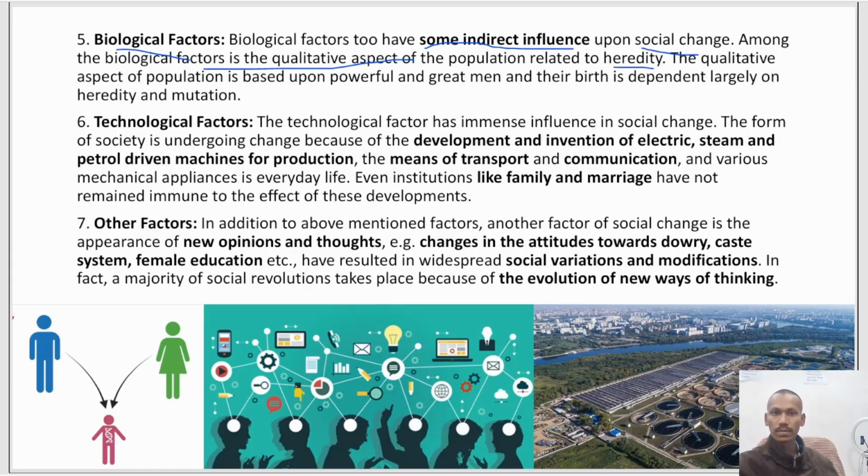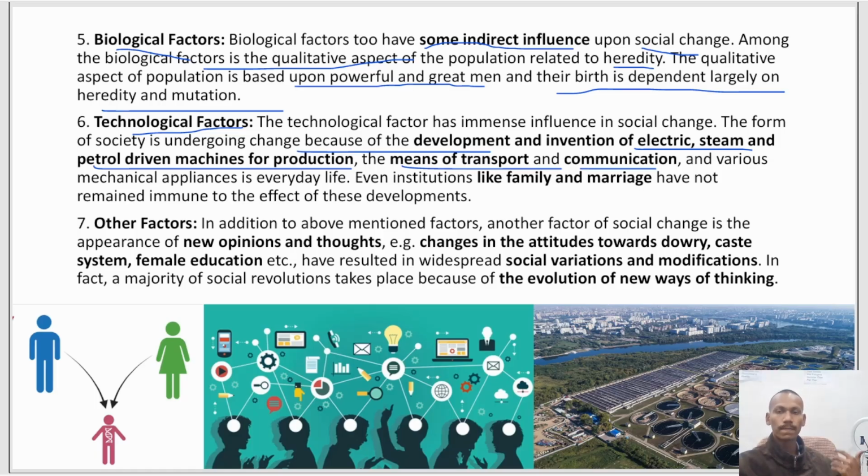Now the qualitative aspect of population depends basically upon the powerful and great men. Whatever the quality and ideas of the population, most of it will be based on the powerful and great men of that time, and their birth is dependent largely on heredity and mutation. Then technological factors. Development of a country or a city depends upon the electric steam system, petrol driven machines, means of transport, communication, and various information and technological factors.